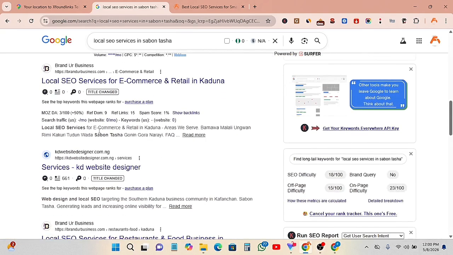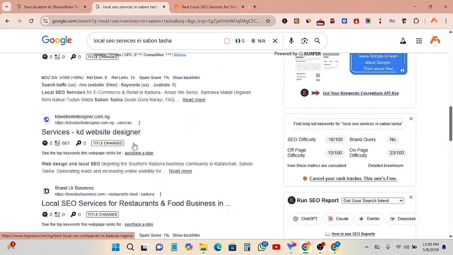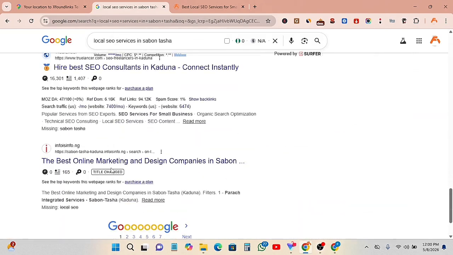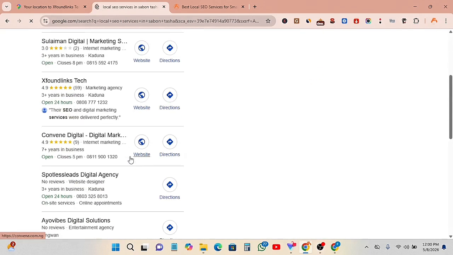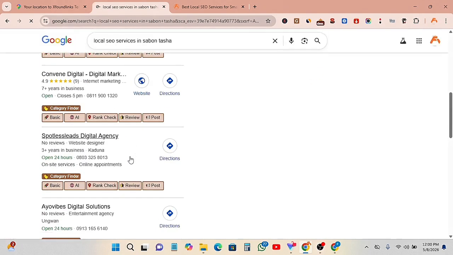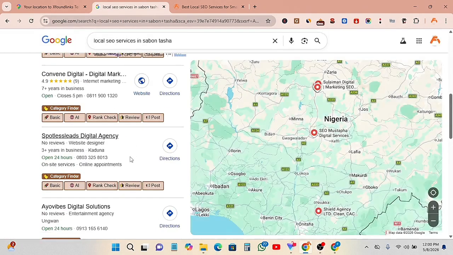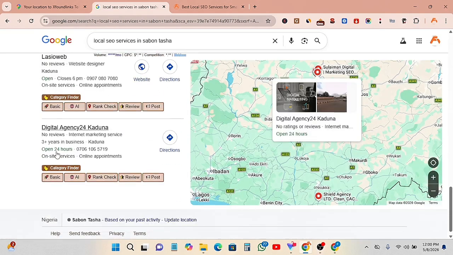These ones are just local organic. They are websites ranking on local organic. You click on more businesses, you can go on and look at their businesses and find what you can help them do. The second way you can find local SEO clients is to check their reviews. These ones do not have enough reviews. You can decide to help them get more reviews, because not having reviews can actually make them lose customers.